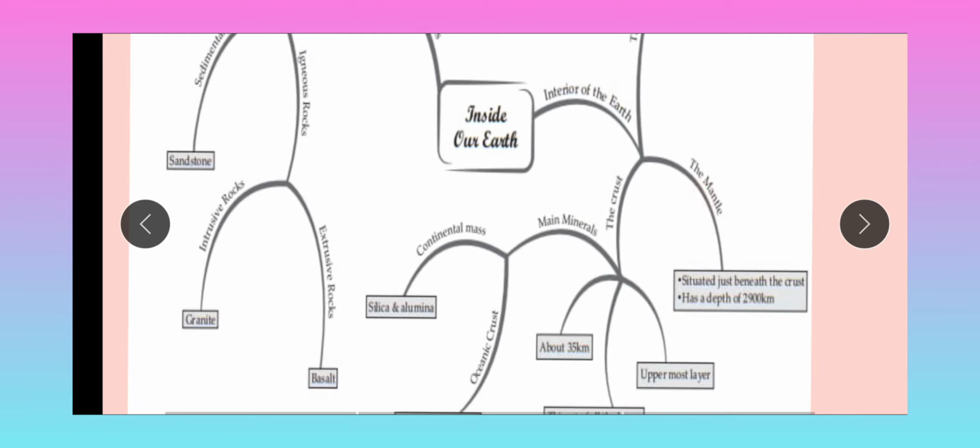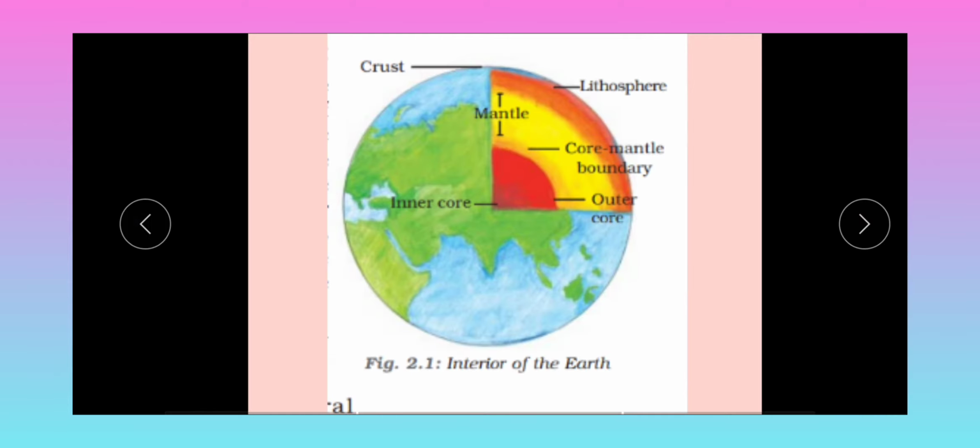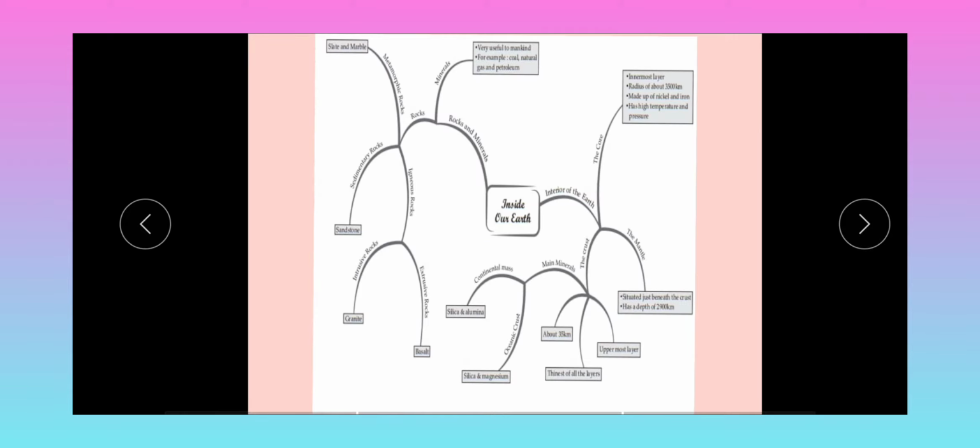Then the mantle. The second layer is called the mantle, situated just beneath the crust, with a depth of 2900 kilometers. Here is the mantle, which extends 2900 kilometers.